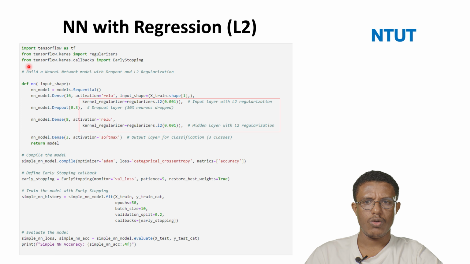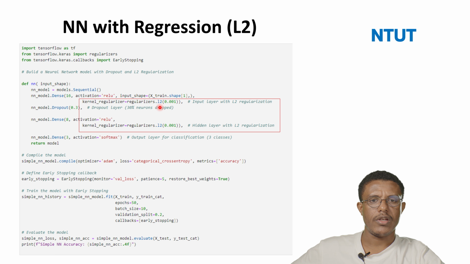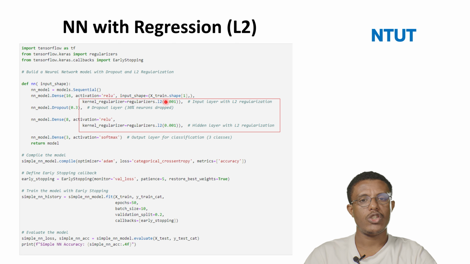So this is a neural network model, which is model.sequential. And then this is model.dense, where the activation function is ReLU. And this is just the shape of the training data, so the training data will always be explained here. And then kernel regularizer, the value here is 0.001. So this is the input layer with L2 regularization. This L2 defines that the type of the regularization will be L2.